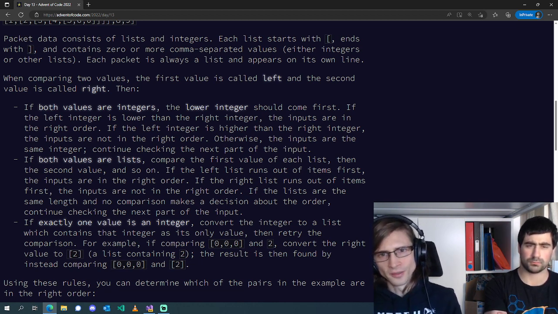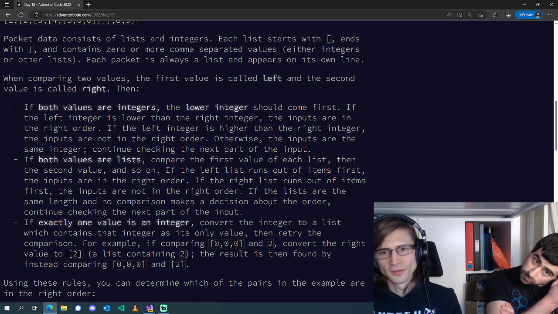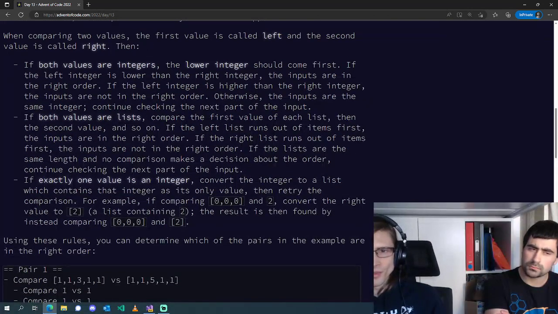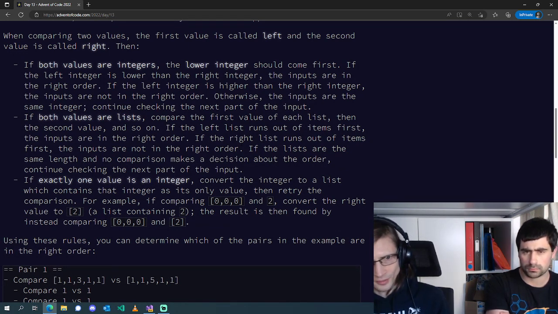If both values are lists, compare the first value of each list, then the second value, and so on. If the left list runs out of items first, the inputs are in the right order. If the right list runs out of items first, the inputs are not in the right order. If the lists are the same length and no comparison makes a decision about the order, we continue checking the next part of the input.